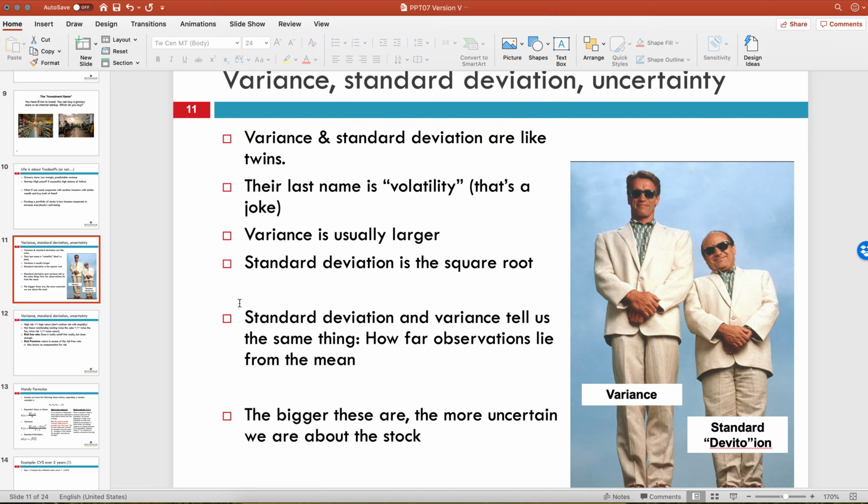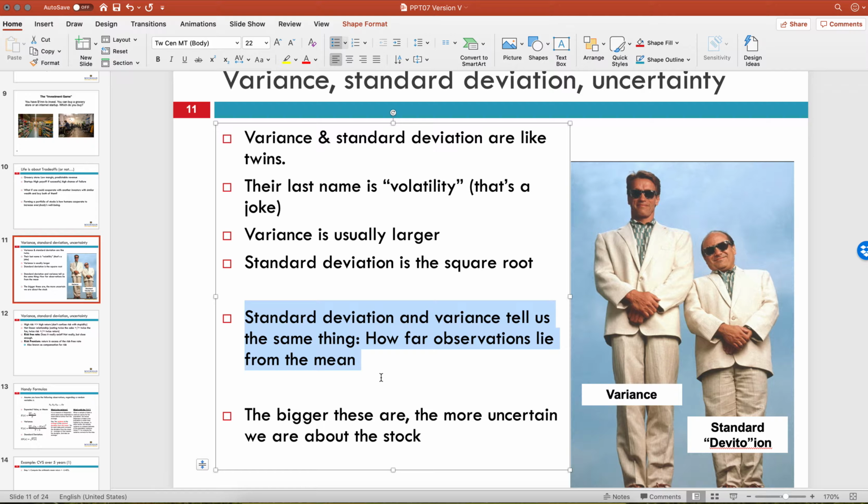So variance is usually larger. Usually what you do is take the square root of the variance to get the standard deviation. Well, you don't usually do that. You always do that. And the variance and standard deviation tell us the same thing, how far the observations lie from the mean. If the class average on a test is a 70% and the standard deviation is 5%, that tells us that on average, people are about 5% from the 70. So it's either going to be 65 or 75. And that first standard deviation is like 68% of observations that should lie between there if it's a normal distribution. We'll get into that a little bit more later in the lecture.